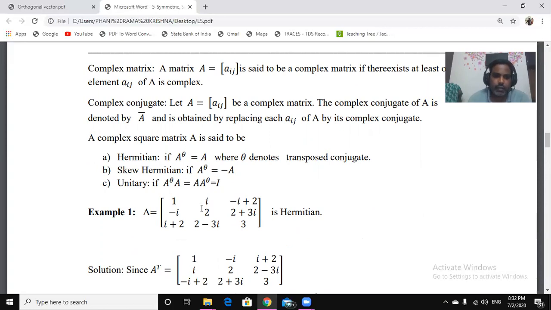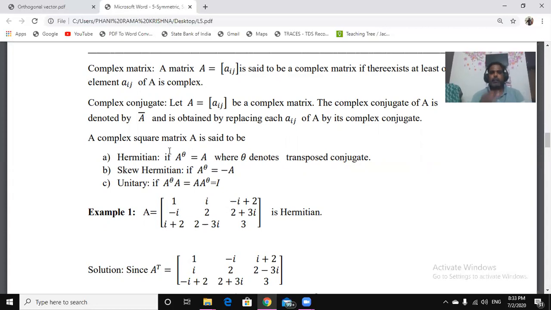I can find the conjugate of this complex matrix, which we write as A bar. The conjugate of i is minus i. The conjugate of minus i is plus i. The conjugate of 2 minus 3i is 2 plus 3i. The conjugate of 2 plus 3i is 2 minus 3i. The conjugate of i plus 2 is minus i plus 2. The conjugate of 1 is 1, because a real number does not change under conjugation.